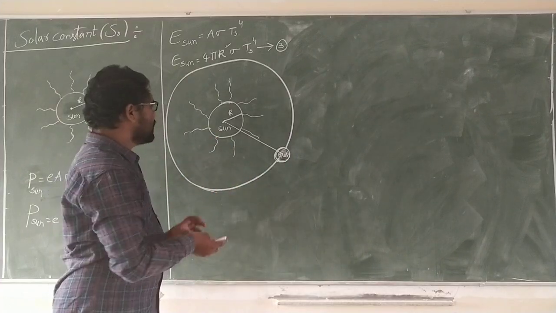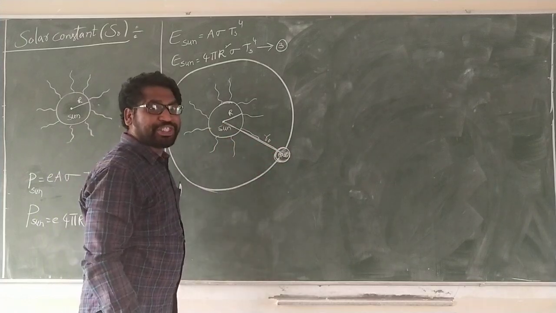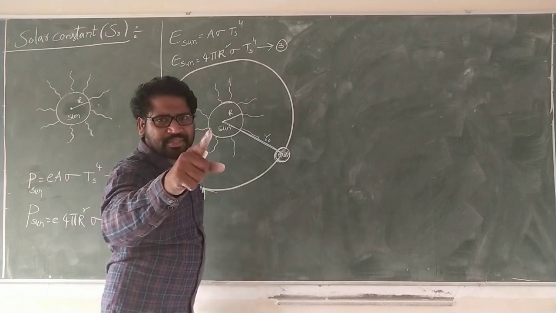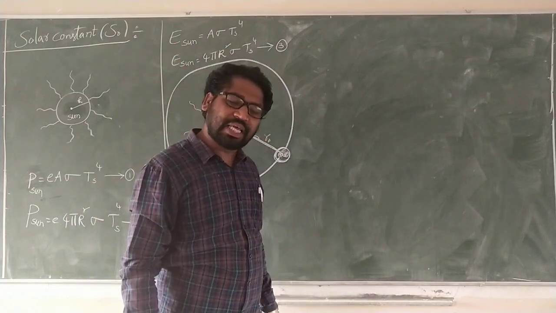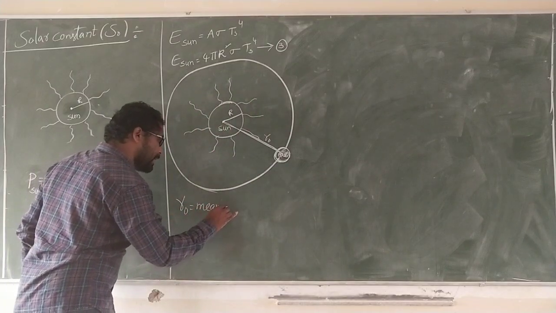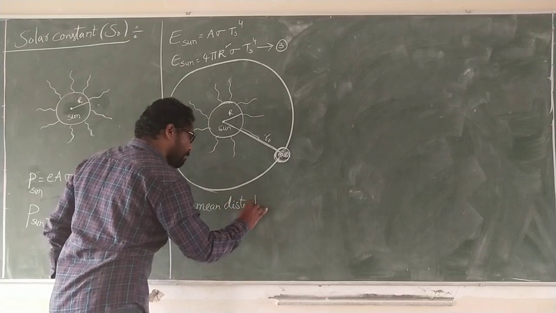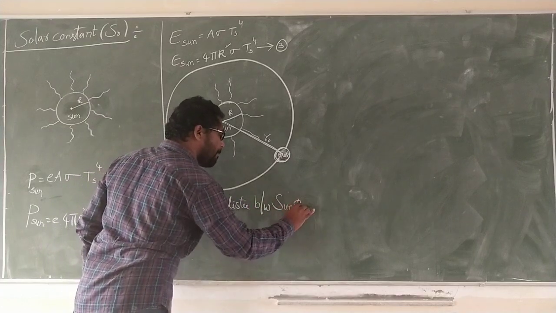This is the distance r0. R0 is the mean distance. What is the mean distance? From the center of the sun to the center of the earth. Mean distance between the sun and earth, R0.